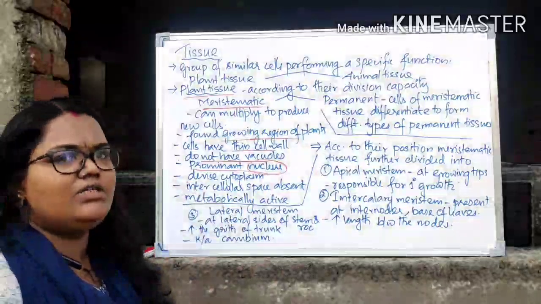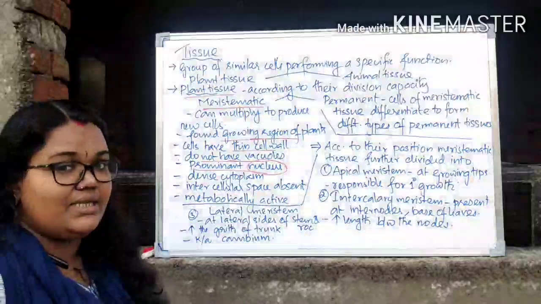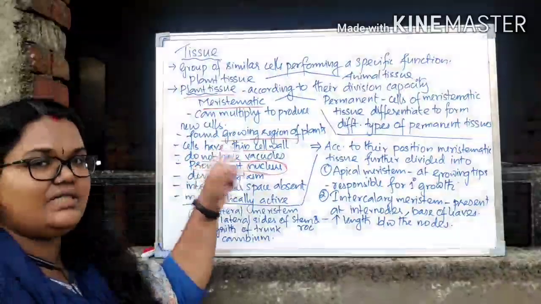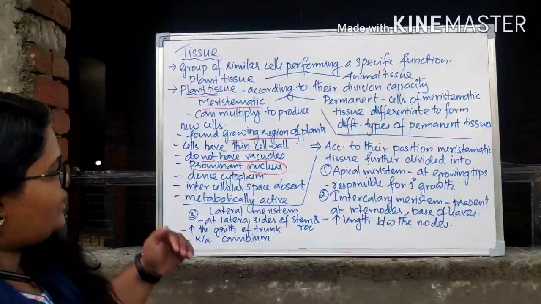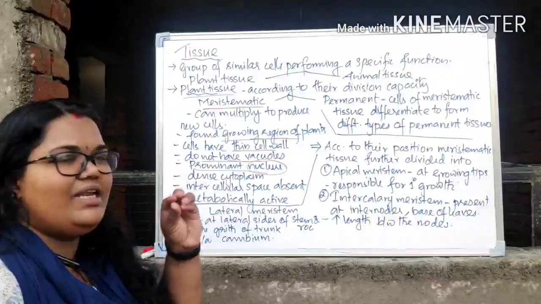Almost all other cell organelles will be absent there because it's continuously dividing, and they will also have dense cytoplasm, right? And they will lack vacuoles and have a thin cell wall. The reason I have already discussed, right? Now, if you check between these cells, there will be very little space.